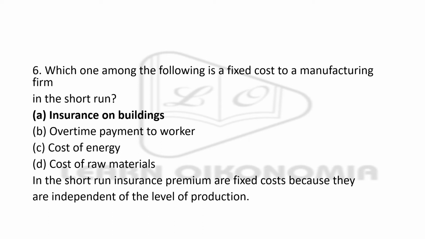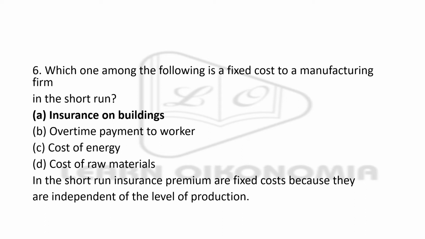Overtime payment to worker, it is variable, right? Because once you reduce the number of workers, you have to pay less to the wage bill, and once you increase the number of workers, you have to pay more to the wage bill. Now coming to cost of energy, it too depends upon your level of production, and cost of raw materials also depends upon your level of production.